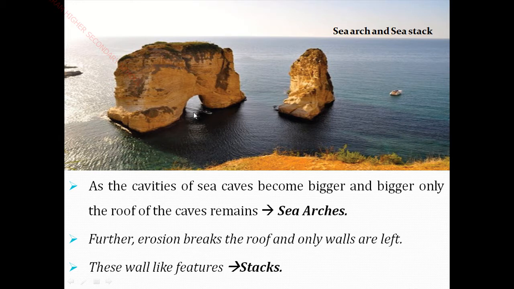The sea waves strike the rock and make it like this by erosion. As the cavity of the sea cave becomes bigger and bigger, only the roof of the cave remains. So what does roof mean?